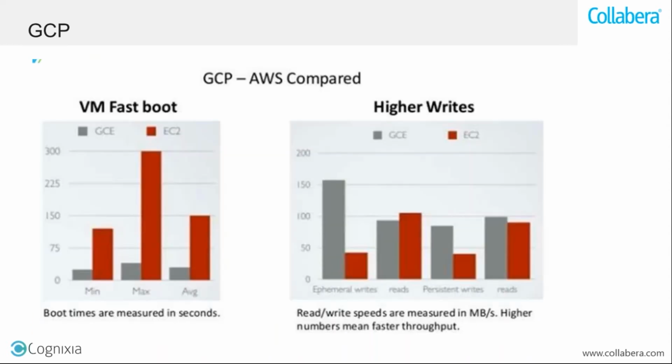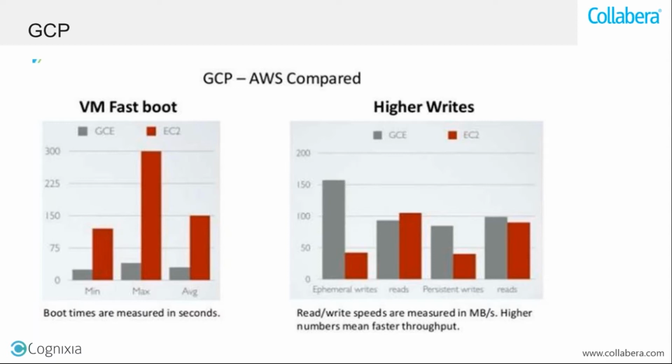If we do another comparison with respect to the boot time of a virtual machine or a server, you will find that the boot time of a server created on Google Cloud is lesser as compared to AWS. You can have higher read-write speed as measured in MB per second.